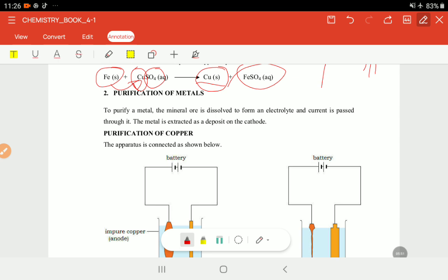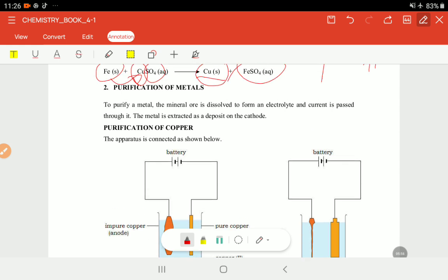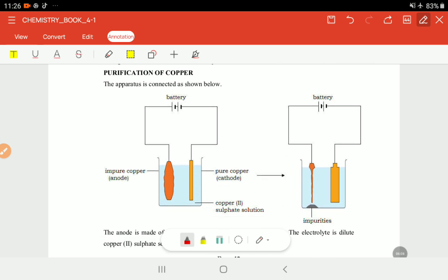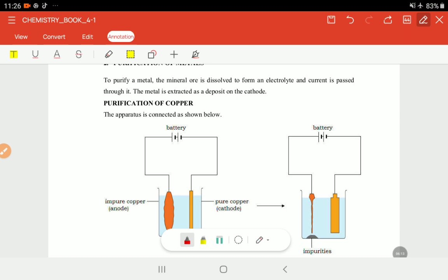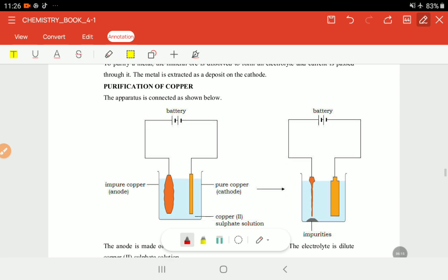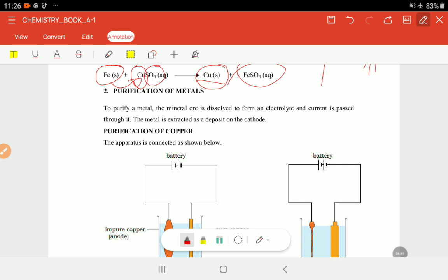For purification, as we saw earlier, we use electrodes that take part in the chemical reaction. In this case we use copper. Sometimes we have copper that has impurities, with other metals and other things, and we want to obtain a metal which is more pure. We are purifying the metal.